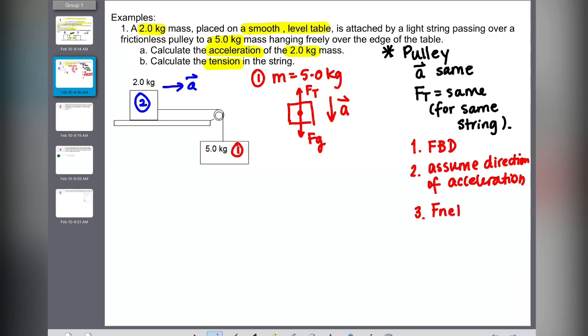Step number 3 is to write your F net equals whatever minus whatever equals ma, the net force equation for the block. This block is traveling downwards, so the net force along y is down, which is Fg, minus up, which is Ft, equals ma. So this is your net force.